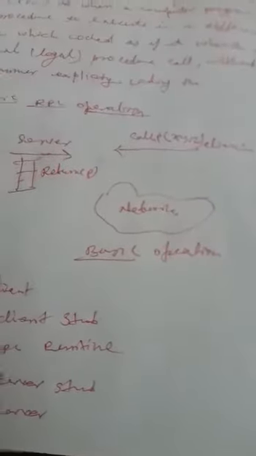The main basic RPC operations are server and client. The client calls the server over the network, which then returns the results. The basic components are: first, the client; second, the client stub; third, the RPC runtime; fourth, the server stub; and fifth, the server.